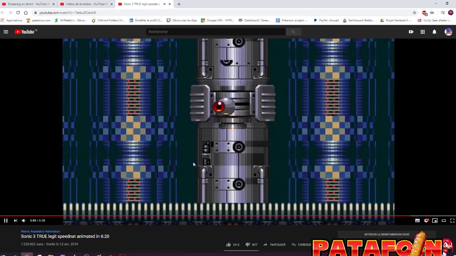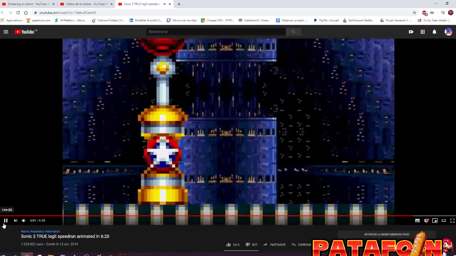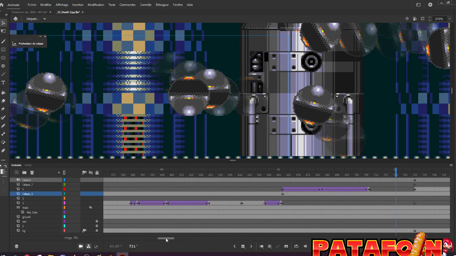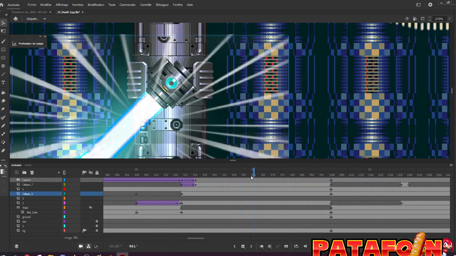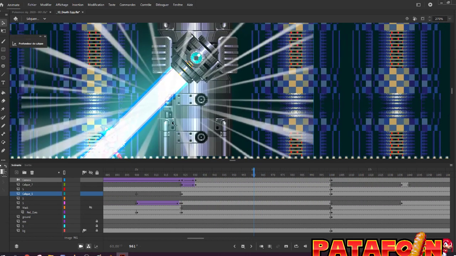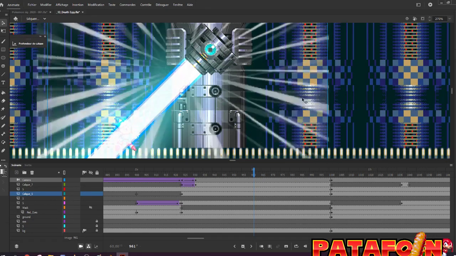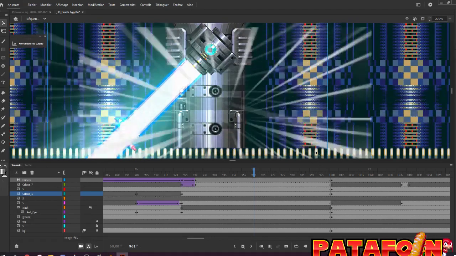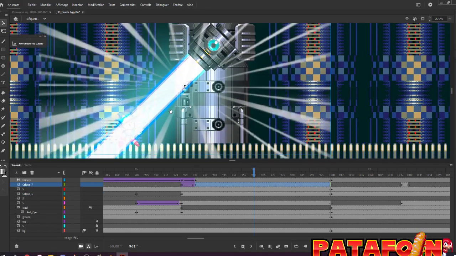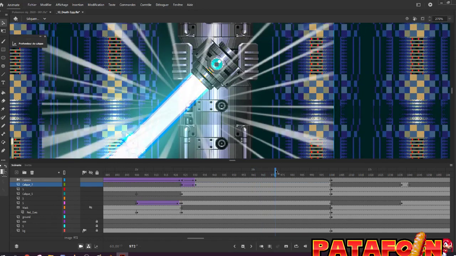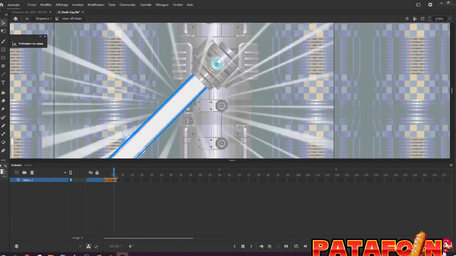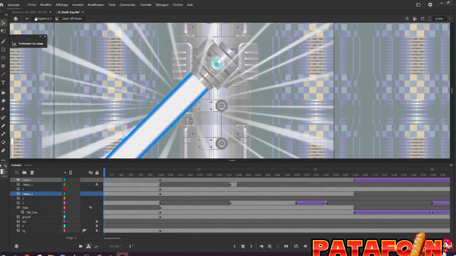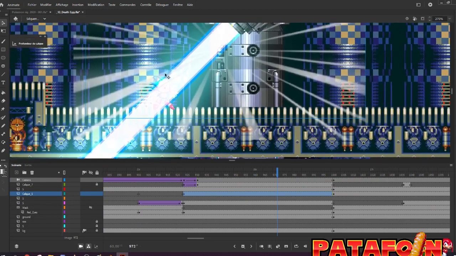So then we have the laser. Laser, this is pretty simple, I think. Yes, this is just a sprite with a glow effect, nothing more. And of course with this, to add more epicness. At least check the laser. Yes, the laser is just doing a scaling, and everything else is done by the glow effect.